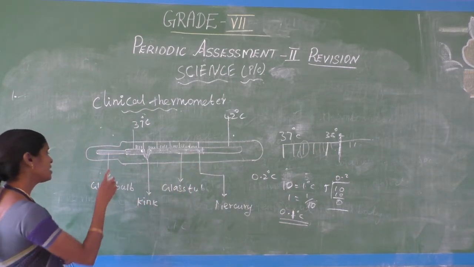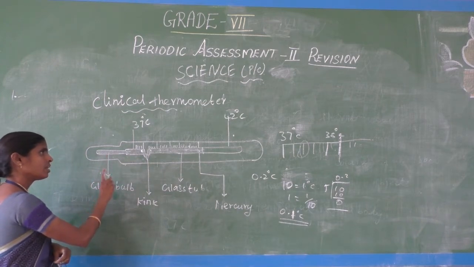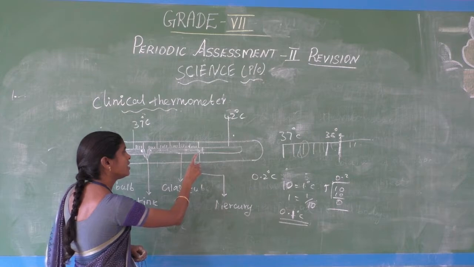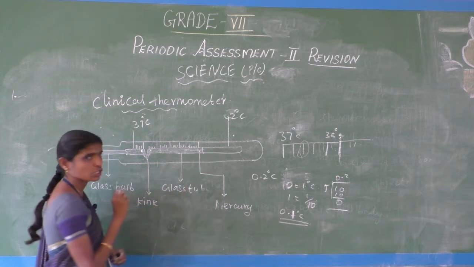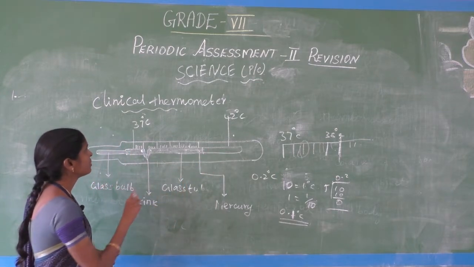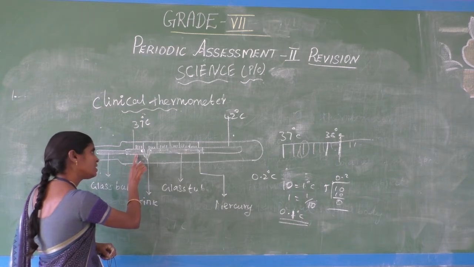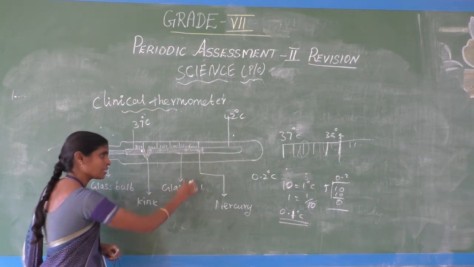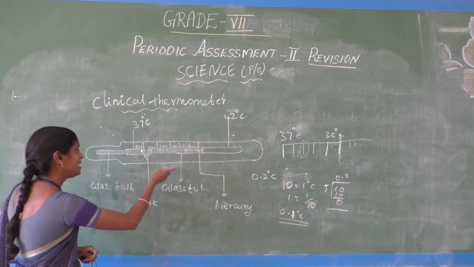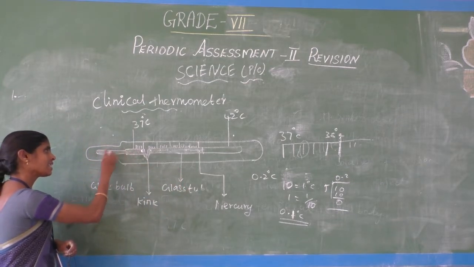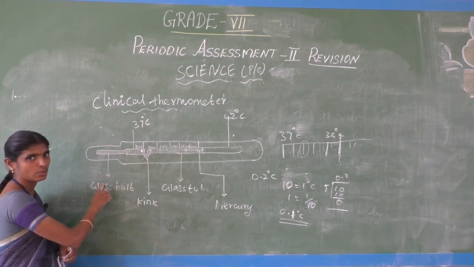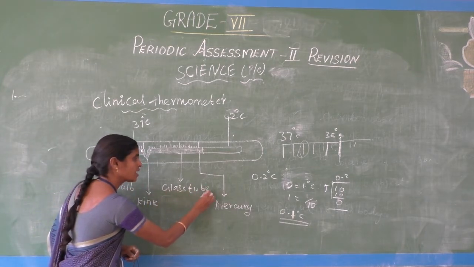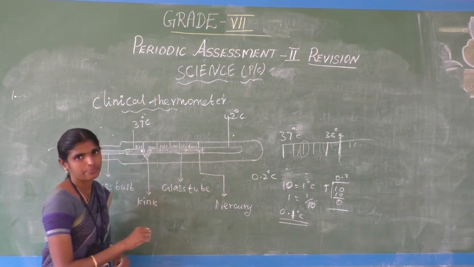Next, this is the clinical thermometer. What is present here? This is the glass bulb clinical thermometer. It consists of a thin, narrow, long glass tube. At the end of the glass tube there is a glass bulb. In the glass bulb some liquid is present, and that liquid is called mercury.